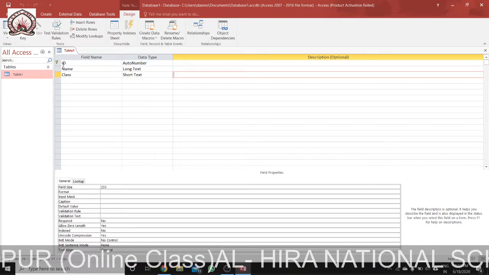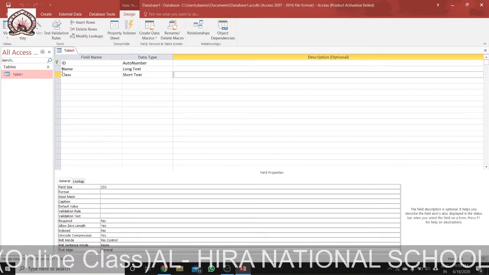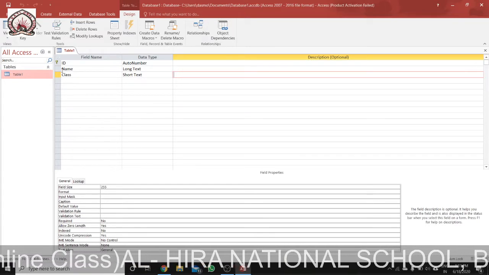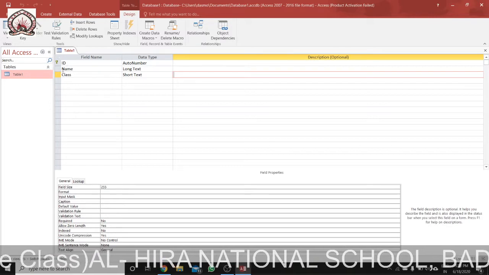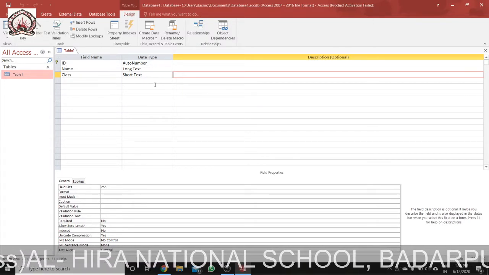A field name cannot start with a blank space. We cannot start a field name with a blank space. A field name can be in upper and lower case. You can see I have mixed uppercase and lowercase, so we can have uppercase, lowercase like this.